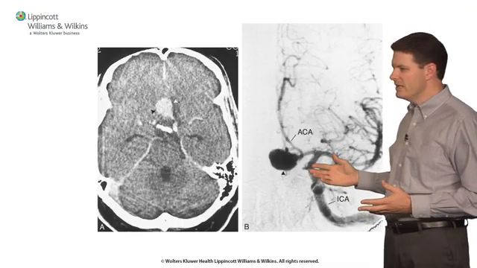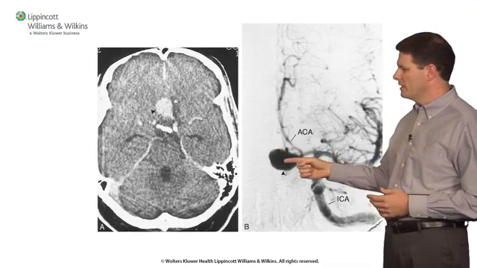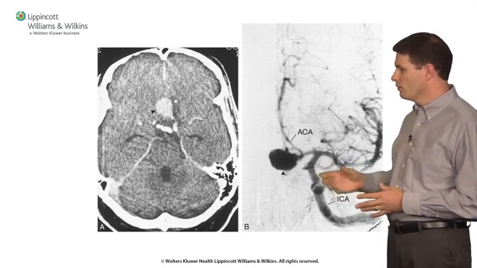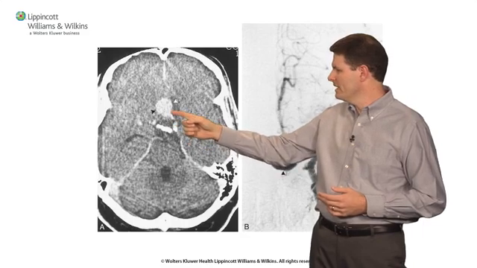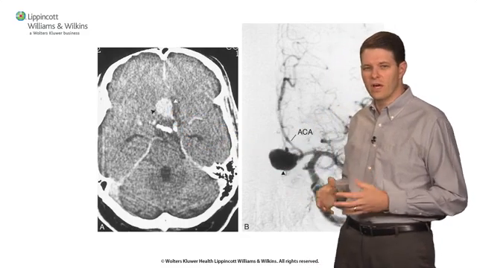Now, you can find them anywhere in the brain, but usually they're going to arise at a point where two vessels branch or bifurcate. The most common location is the anterior communicating artery. Now over here on the right, you see an angiogram of this huge aneurysm in the anterior communicating artery. Then over on the left, you see a CT of the brain, and this big white density in the middle is the aneurysm that's full of contrast.